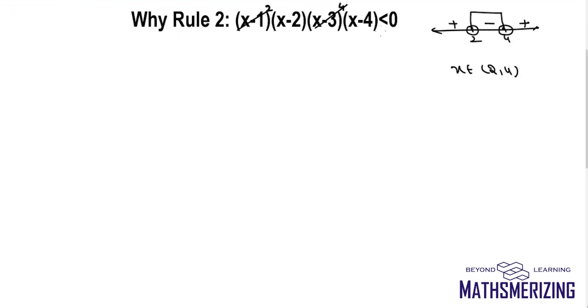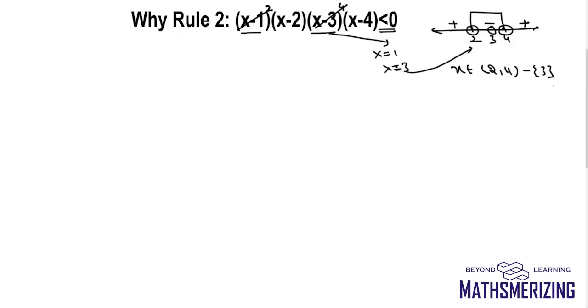Now rule number 2 says that because it doesn't have an equality sign, we need to remove the real roots of the expressions which we removed in rule number 1 from the solution, if they are included in the solution. The two expressions which we removed in rule number 1 have the critical points x equal to 1 and x equal to 3. Now 1 is not included in the solution. 3 lies inside the interval, so I need to remove 3. So the answer to this question will be x belongs to from 2 to 4 except 3.